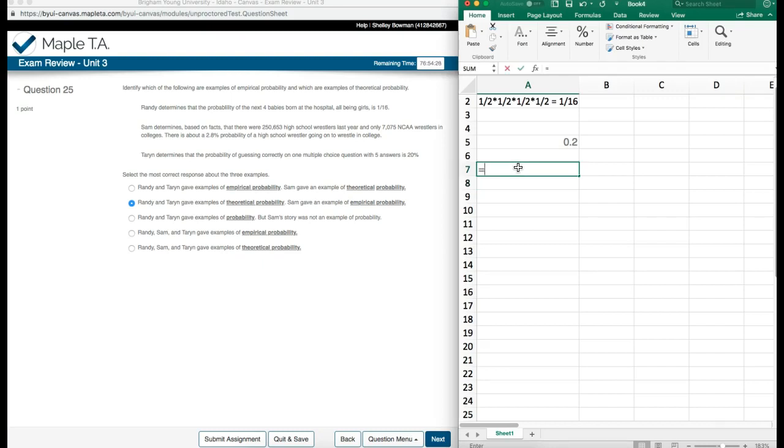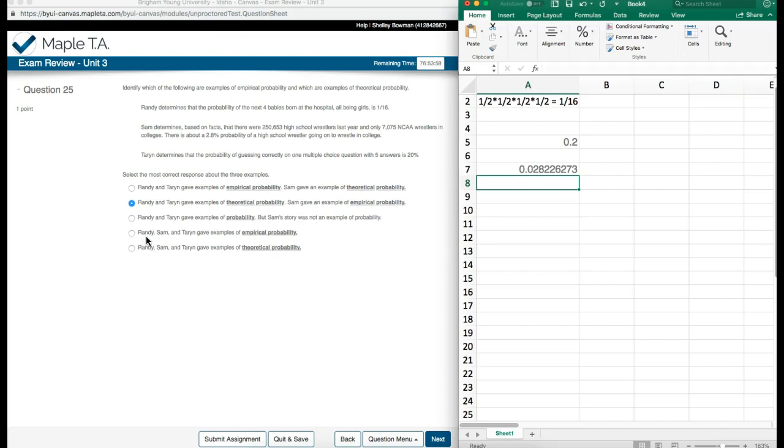We can go ahead and do that just so that you can see that it is actually working out as a probability. So we have the total and the next year. So we have 7,075 divided by the total 250,653, and so we did get, moving the decimal over, 2.8% probability. So this is actually a probability, so that is true.